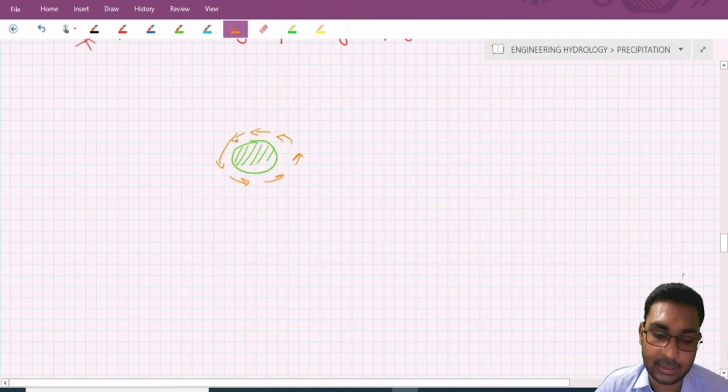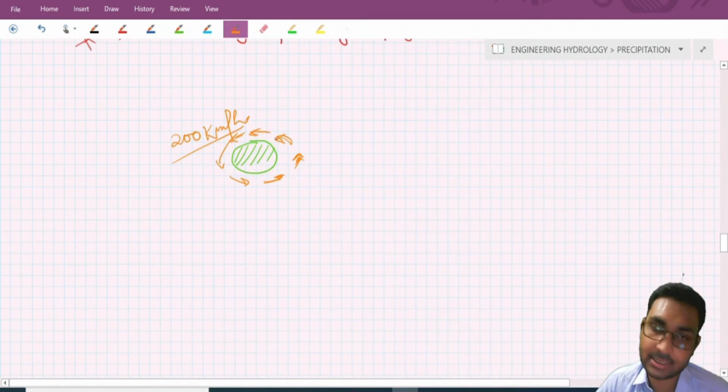Outside of this eye, the velocity of the wind is as high as 200 kilometers per hour. Okay. Now, during the summer, what will happen?